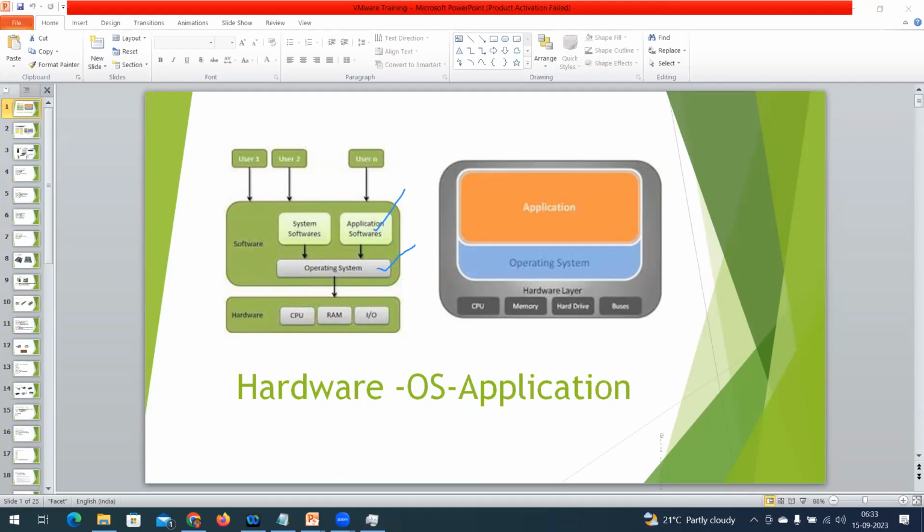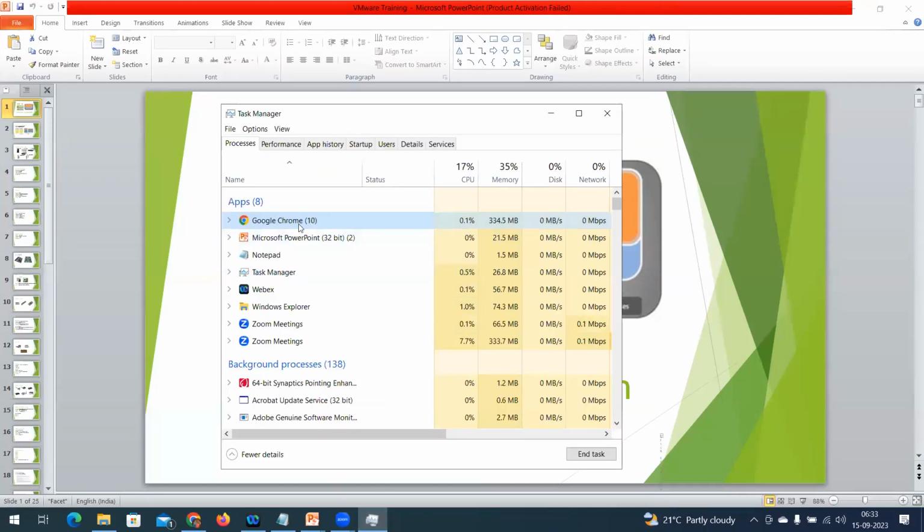The resource sharing is the same: in place of Google Chrome, we have virtual machine 1, virtual machine 2, virtual machine 3. Who is sharing the resources? The operating system layer, which will be the virtualization layer.